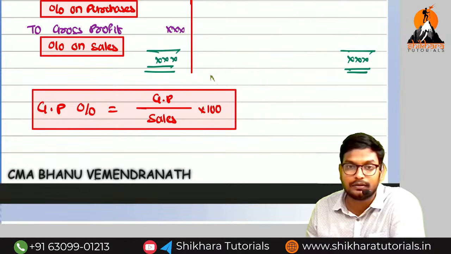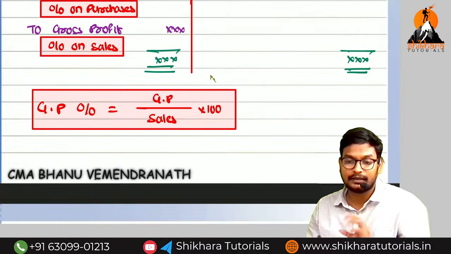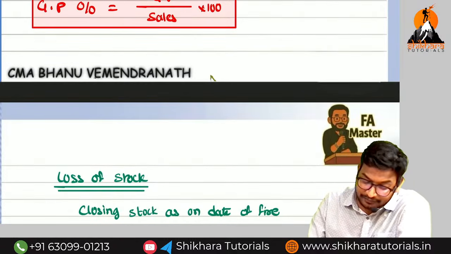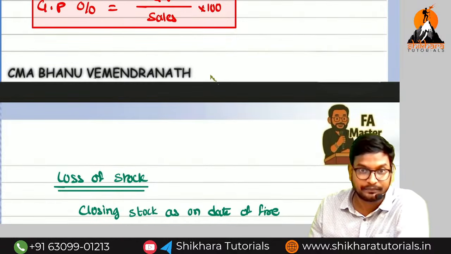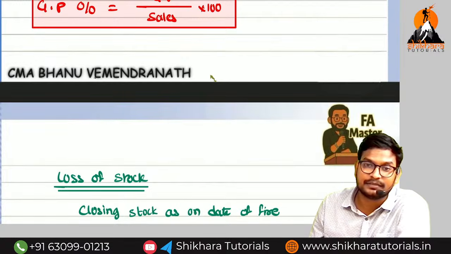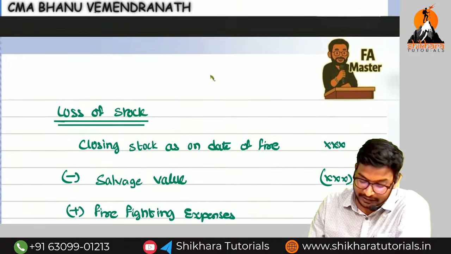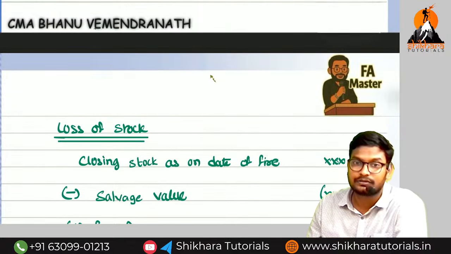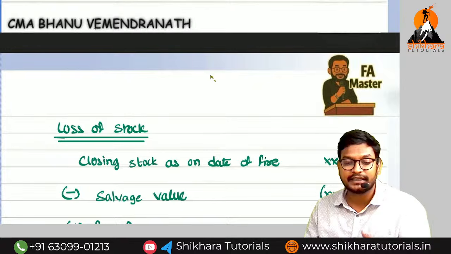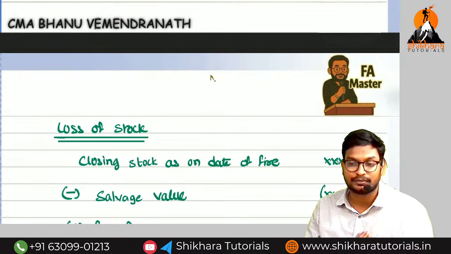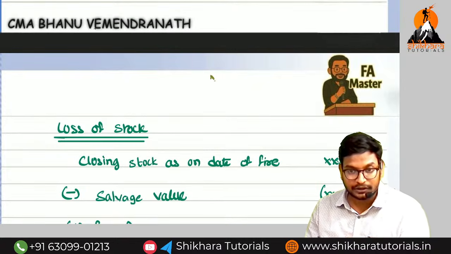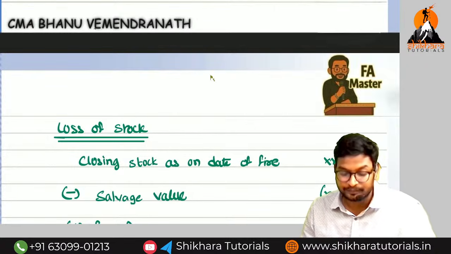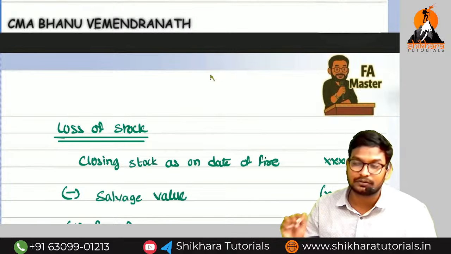I think you know all the details, so for that I am not going to the basics once again. Sometimes if they have given the gross profit percentage, fine. If they have not given the gross profit percentage, how can we find out? We can find out by preparing the previous year trading account. By preparing the previous year trading account, we will take the previous year gross profit percentage and consider it in the current year trading account also. If they have given the growth, we will consider the growth also.